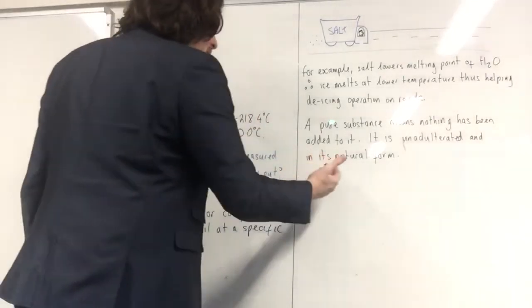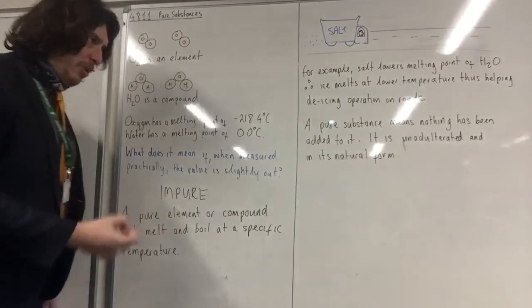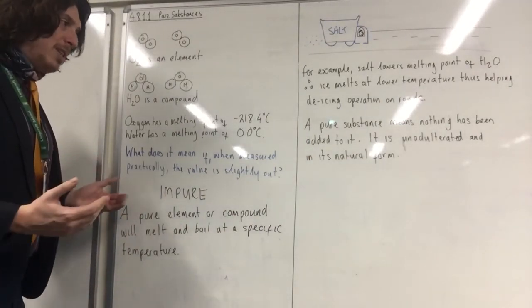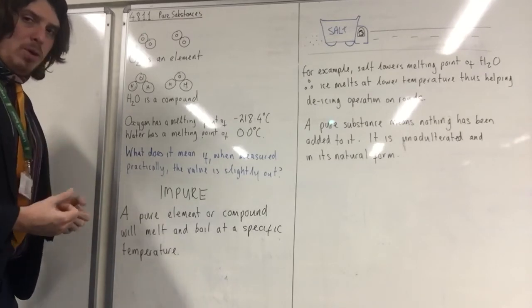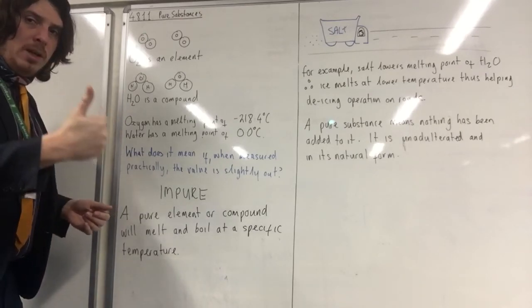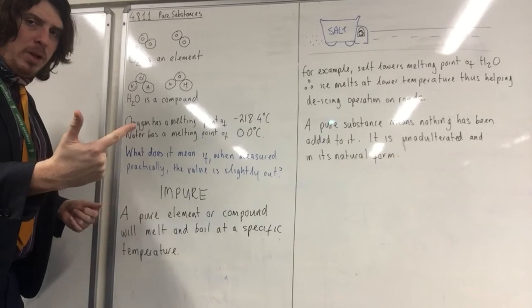The pure substance means nothing has been added to it. Okay? It's unadulterated, it's in its natural form. If a substance is impure, the melting point and the boiling point will change.